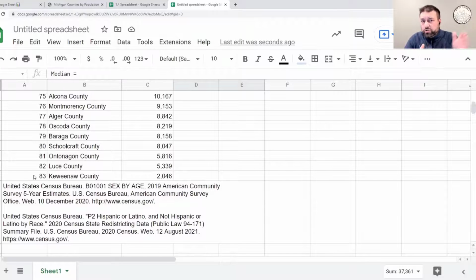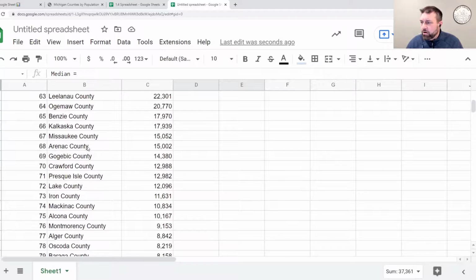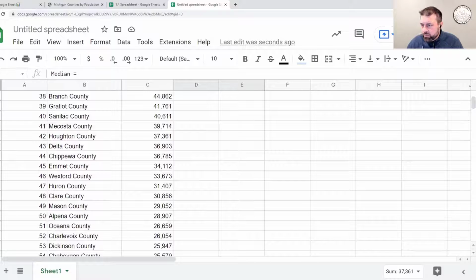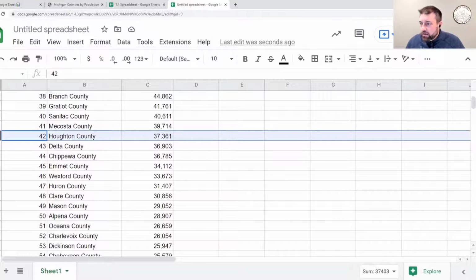So 1 through 41 are below. That means county number 42 should be our median. What county is county number 42? Houghton County is county number 42. This is the county that is in the middle of our population data set, organized from greatest to least. And that is our median. That's the number in the middle, 37, 36, 1, right? You can remember because 37 minus 36 is 1, like little games you can play to remember long strings of numbers. So this value is 37, 36, 1.